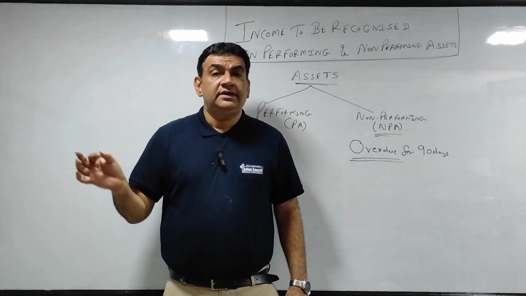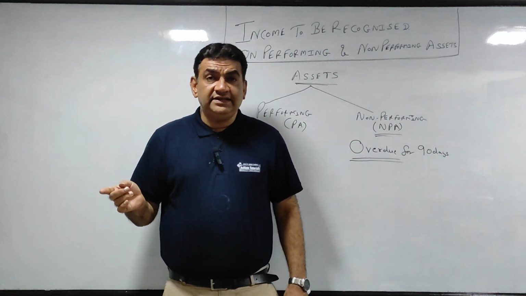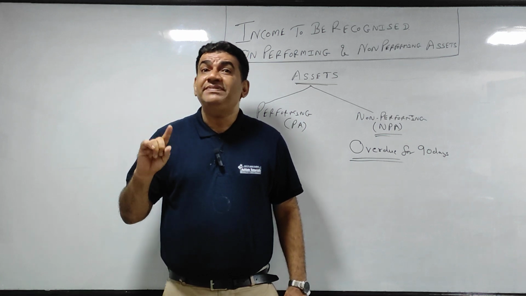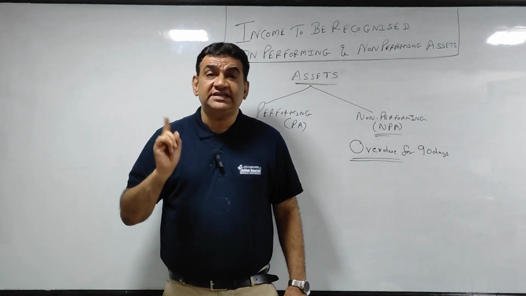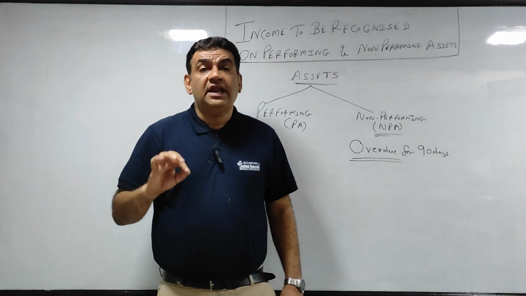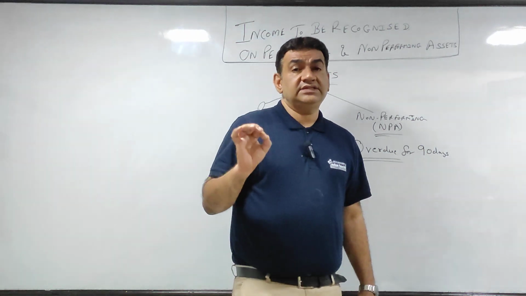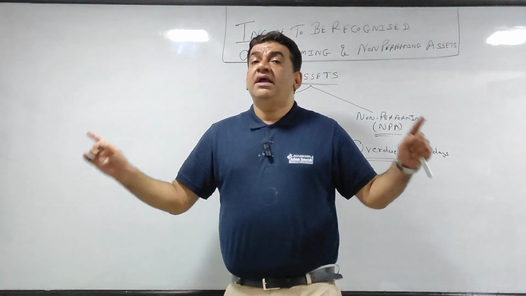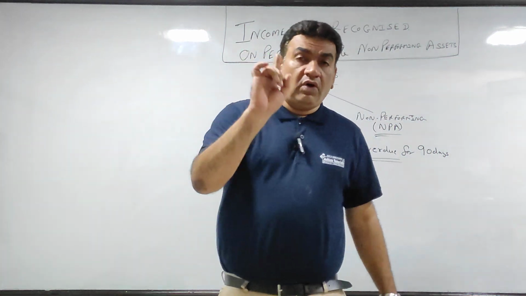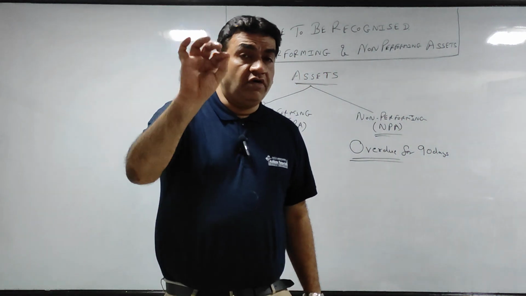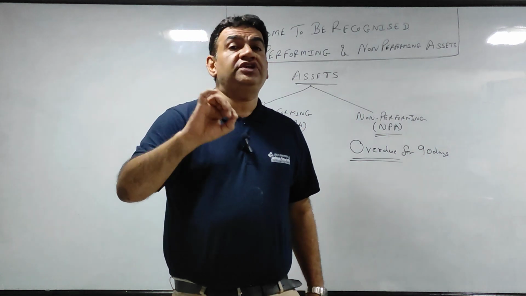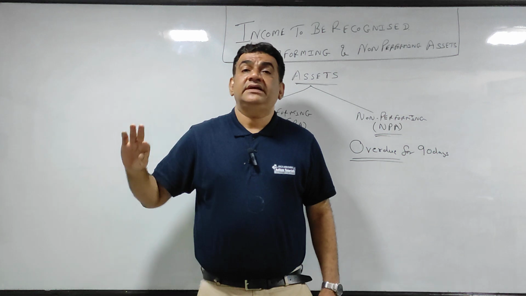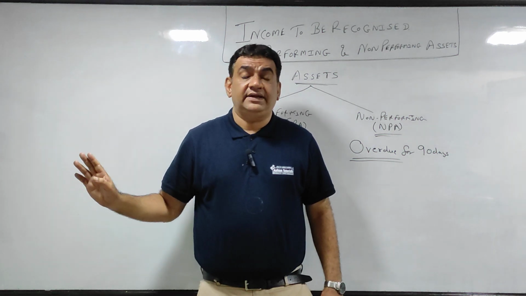Expenses and income are recorded according to the period to which they belong. That is the basic of FA6. I'll repeat again. Accrual or mercantile system means expenses and incomes are recorded on the basis of the period to which they belong, irrespective of whether they have been received or paid.